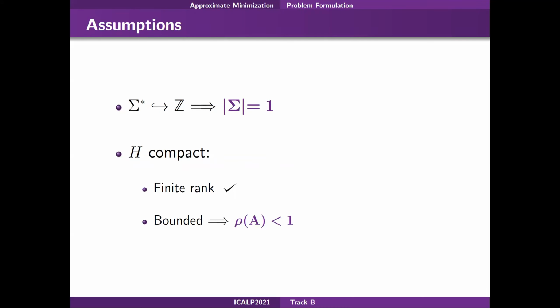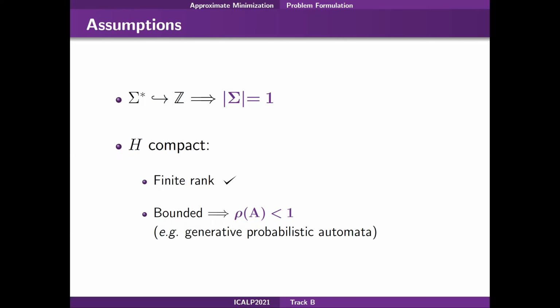On the other hand, to guarantee boundedness, we need to assume that the spectral radius of the transition matrix of the WFA is smaller than 1. This means that the eigenvalues of the transition matrix need to have modulus smaller than 1. An example of weighted automata satisfying these conditions are generative probabilistic automata.